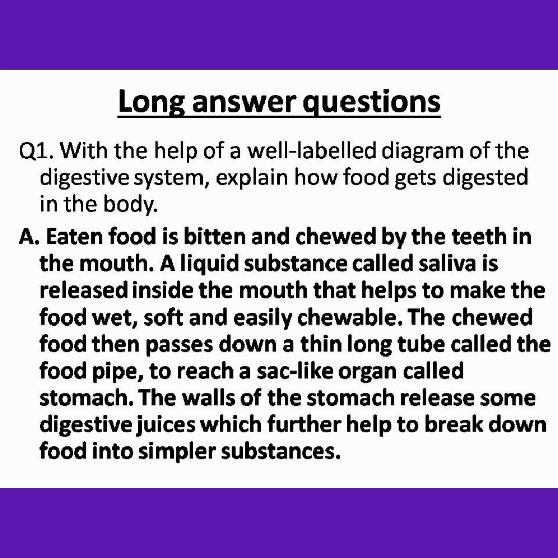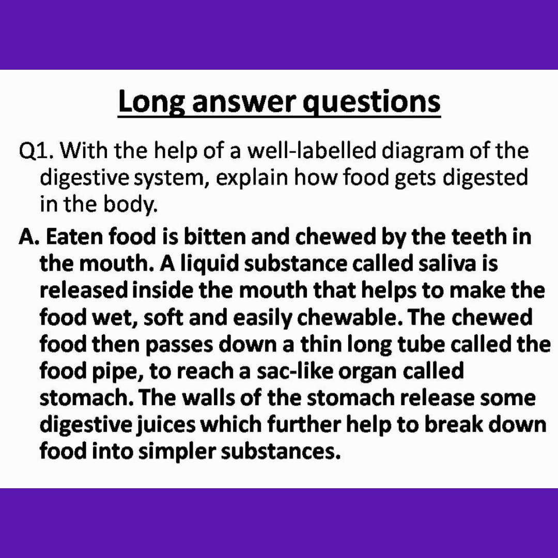A liquid substance called saliva is released inside the mouth that helps to make the food wet, soft and easily chewable. The chewed food then passes down a thin, long tube called the food pipe to reach a sac-like organ